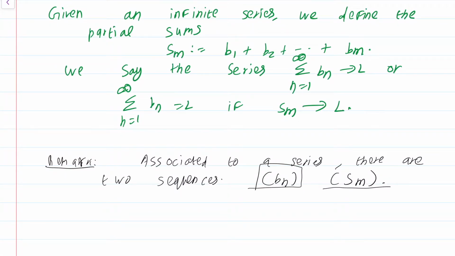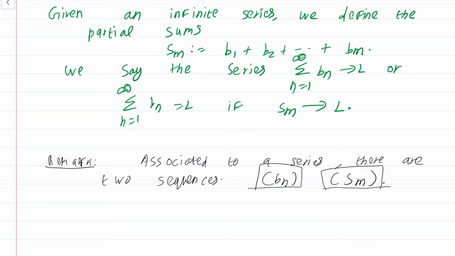We will now see that if a series does converge, this sequence bn must also converge, and it must converge to 0. That mostly acts as a negative test for series converging. You can determine that a series does not converge by showing that bn does not converge to 0. But the more important sequence for us is Sm, the sequence of partial sums. This is the one that actually plays the central role for determining convergence.